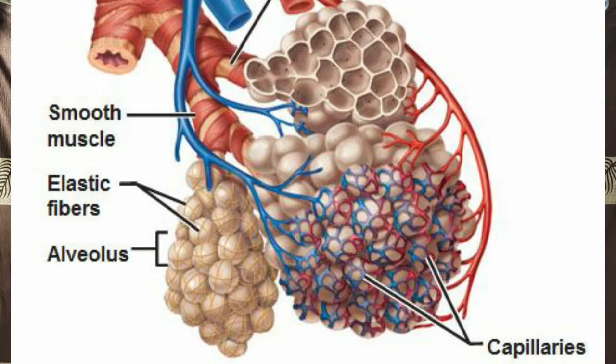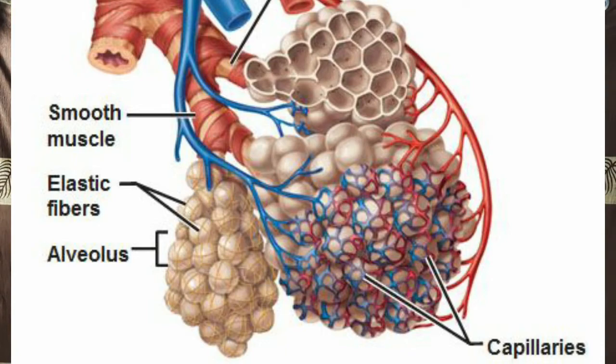So whatever air enters the alveoli, the oxygen simply transfers to the blood capillaries, and at the same time the carbon dioxide present in the blood capillaries enters into the alveoli. So the gaseous exchange takes place at the same time.